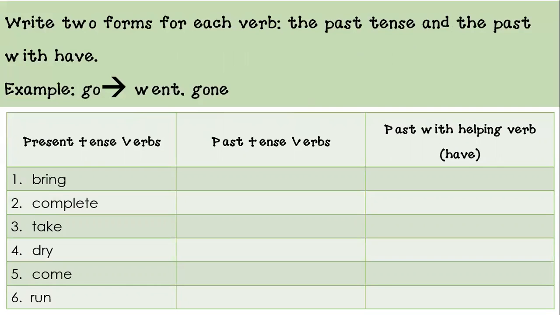Now we are going to practice doing both. We are going to form the past tense, and we're also going to form the past with helping verb. We're going to continue to work with have, but again, the helping verb depends on the subject and whether you want to speak in the present tense or the past. For singular subjects, you use has in the present, and for plural subjects in the present, you use have, and that's what we're using now.